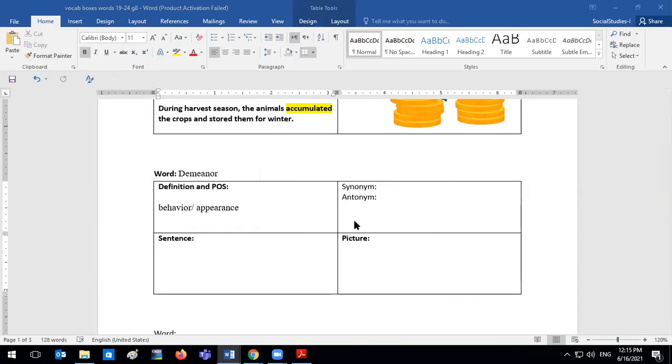Who could tell me what is the part of speech of behavior and appearance, or demeanor? Judy, go ahead. Perfect. Your demeanor is a noun.